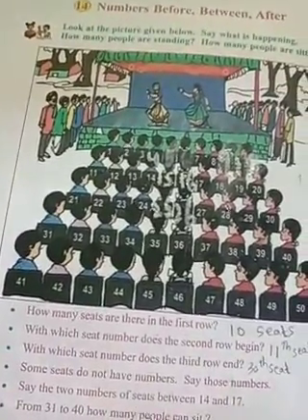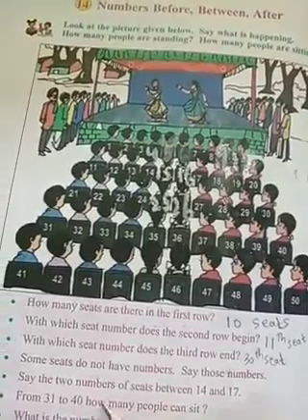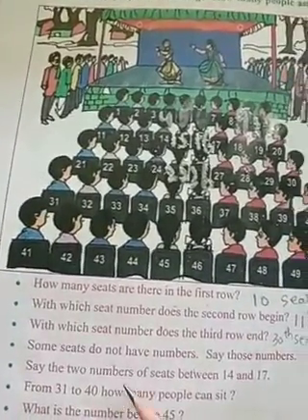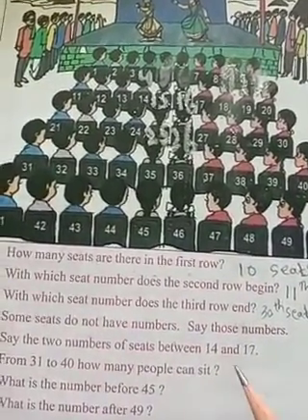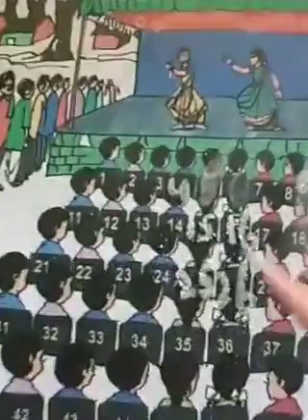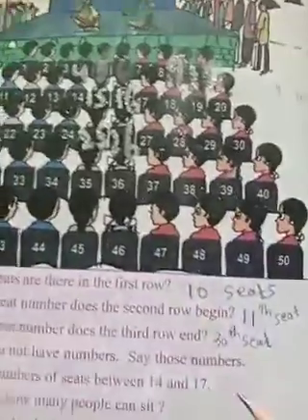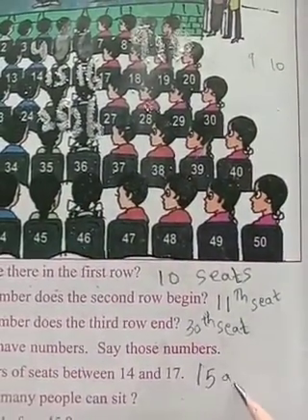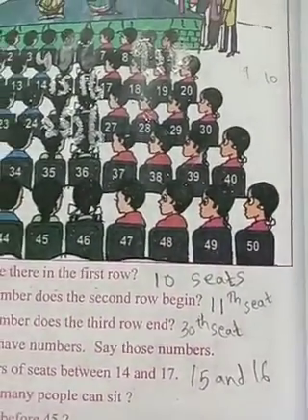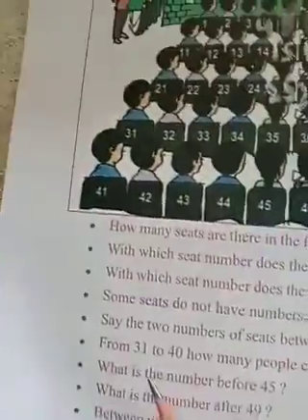Say the two numbers of seats between 14 and 17. Between 14 and 17 are 15 and 16.